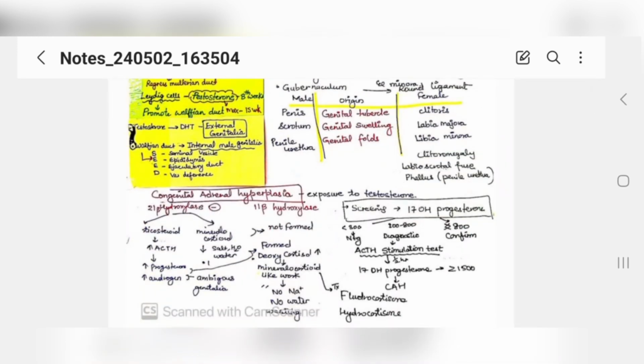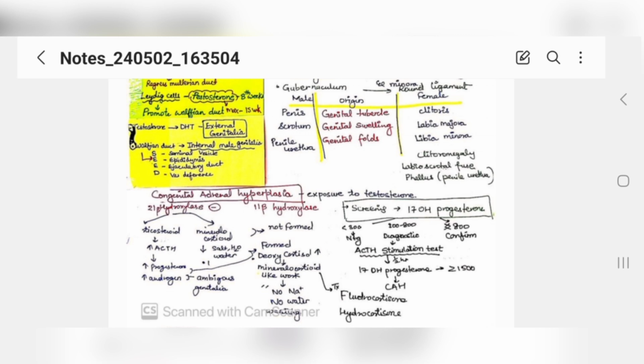Okay, now you have congenital adrenal hyperplasia. It is a condition where there is excessive exposure to testosterone. So if there is more testosterone, what will be happening? In this condition, we call it congenital adrenal hyperplasia. Later on, we will discuss it more.